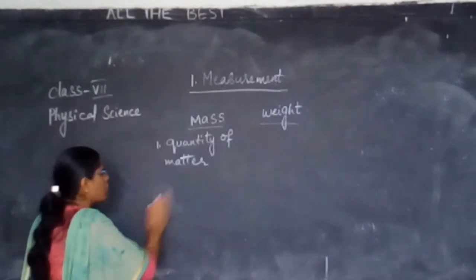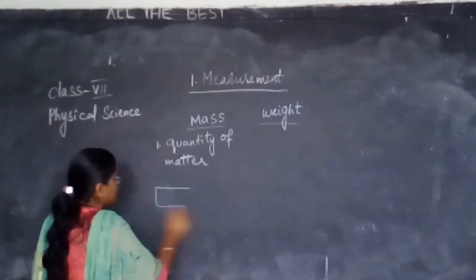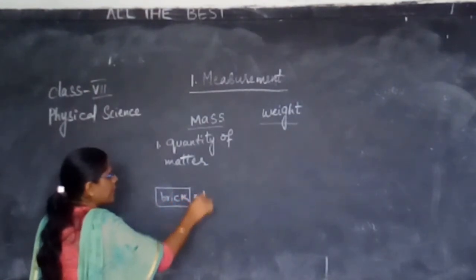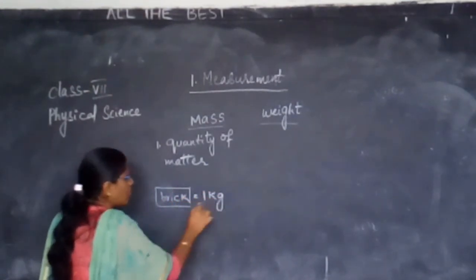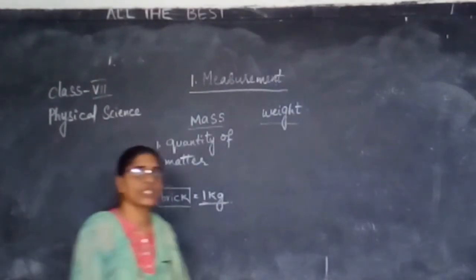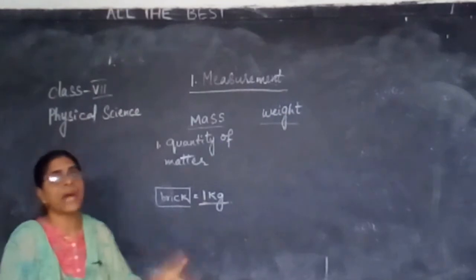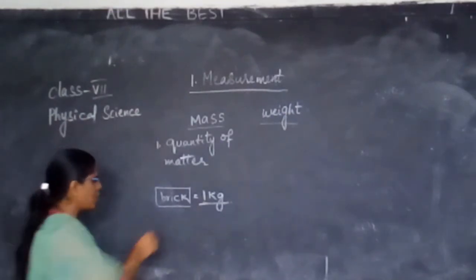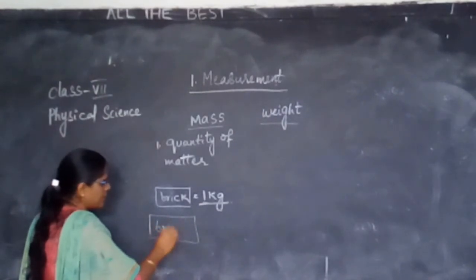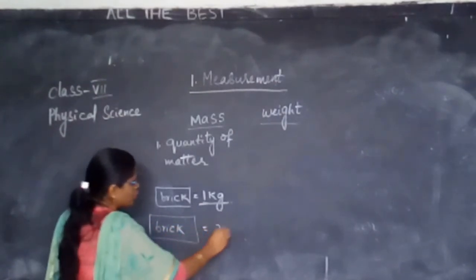Let us assume a brick on the ground. What is 1 kg there? It's a mass. Now another brick is there which is 2 kg.